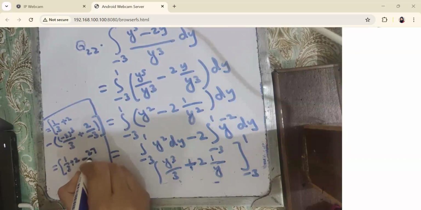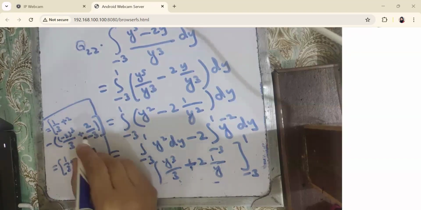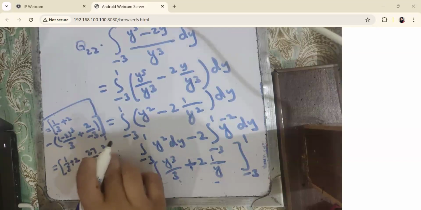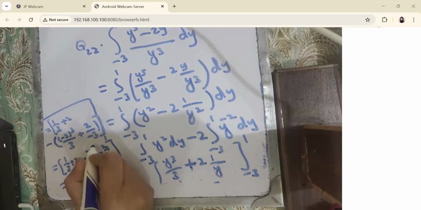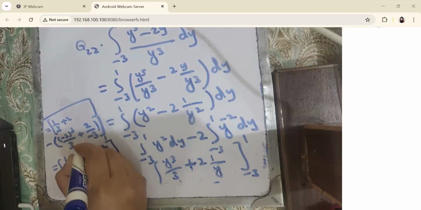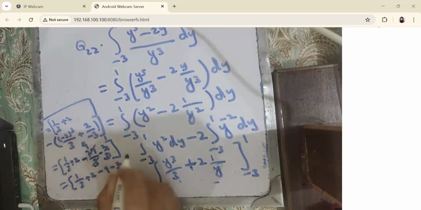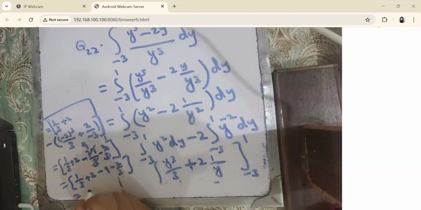Minus 27 over 3, plus minus 2 by 3. Just we need to simplify. 3 ones are 3, 3 threes are 9, 3 nines are 27. 1 by 3 plus 2 minus 9 minus 2 by 3. Just we have to simplify. 1 by 3 minus 2 by 3, minus 1 by 3.